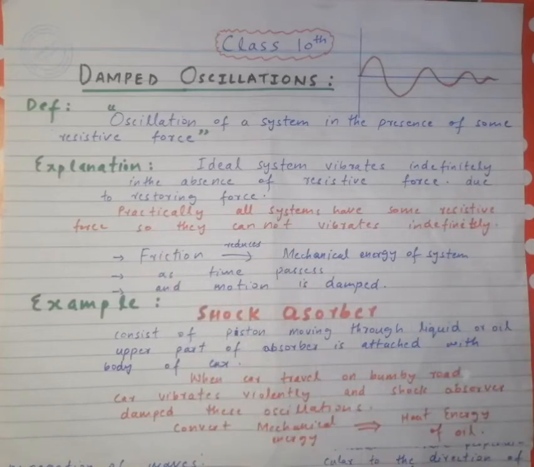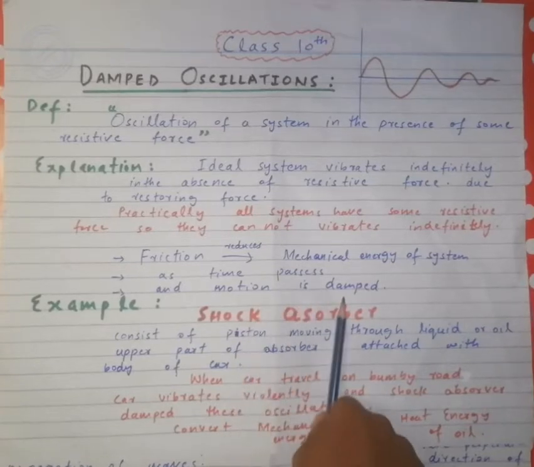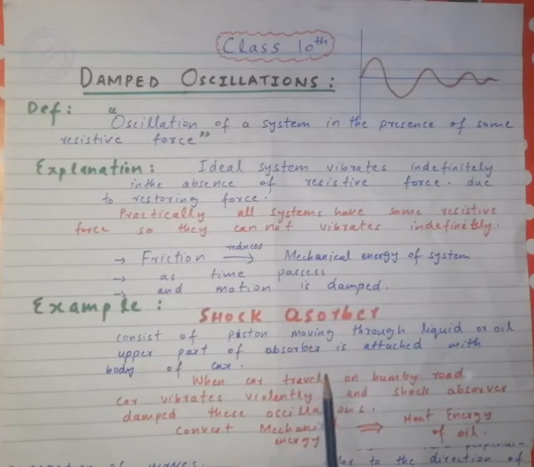In a practical system, friction reduces the mechanical energy of the system as time passes, and the motion stops. We say that the motion is damped, and such oscillations of a system are called damped oscillations.